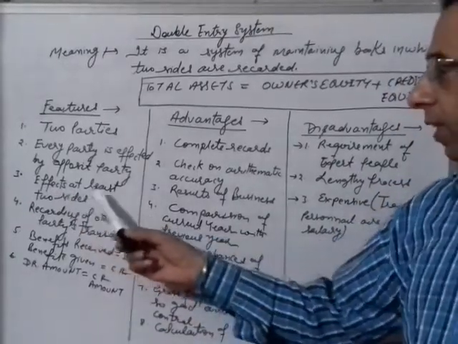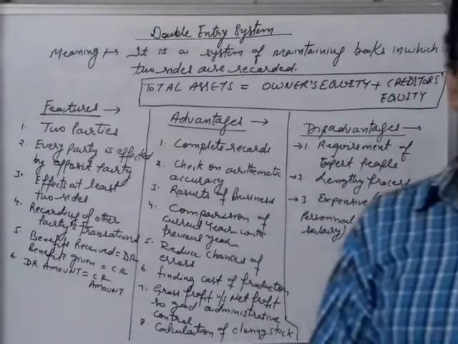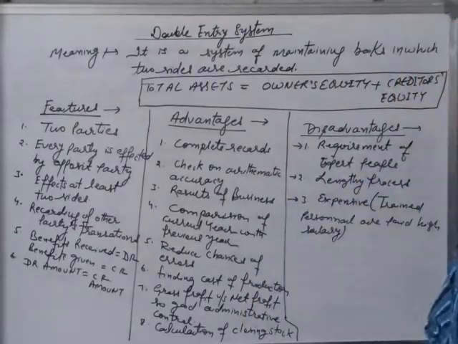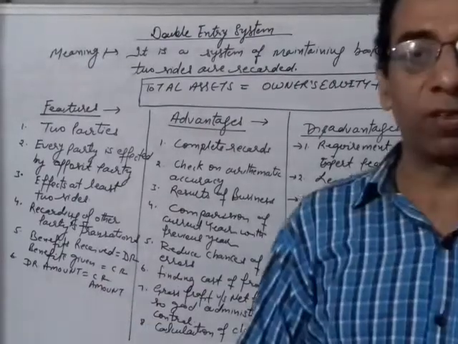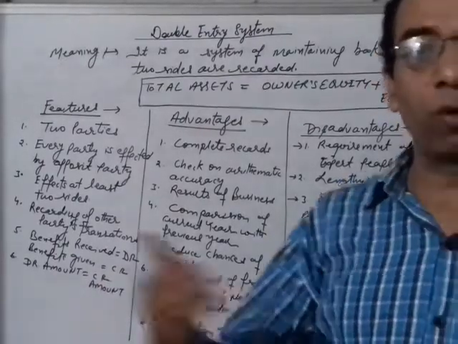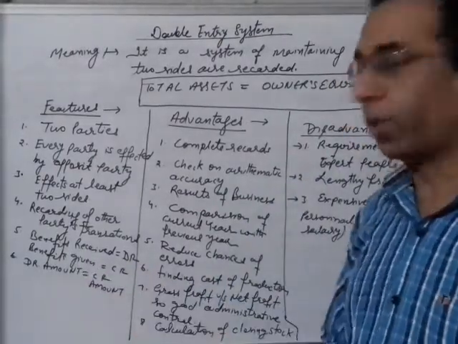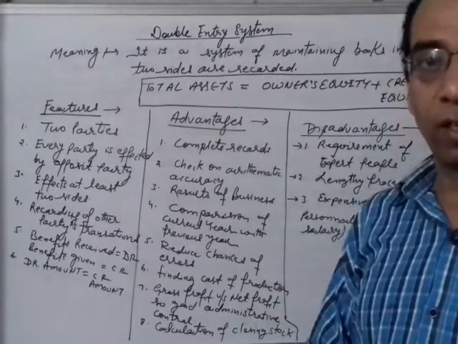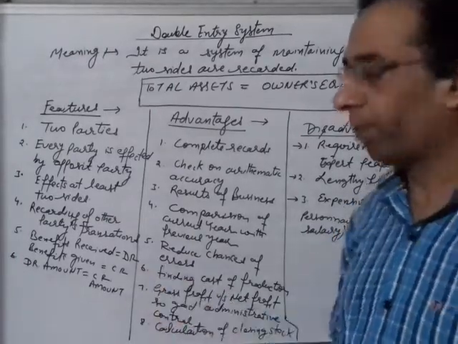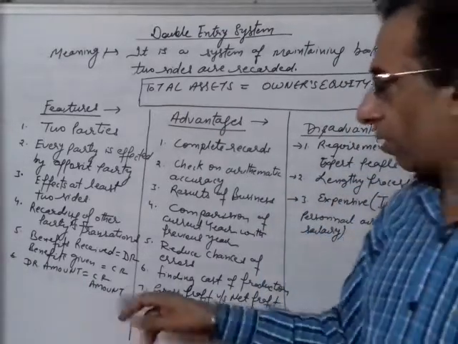Third, it is affected on at least two sides. In this system, every piece of information is affected on at least two sides. Recording of other party's transactions: under this system, basically we record the information of other parties, right? Benefit received: basically, if we receive the benefit, it will be recorded on the debit side. If the benefit is given by us, it will be recorded on the credit side.